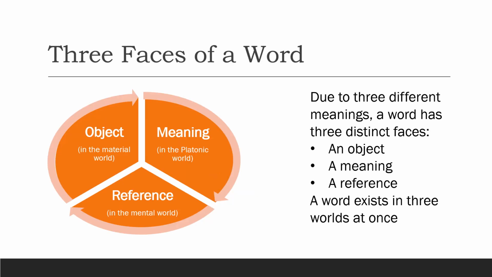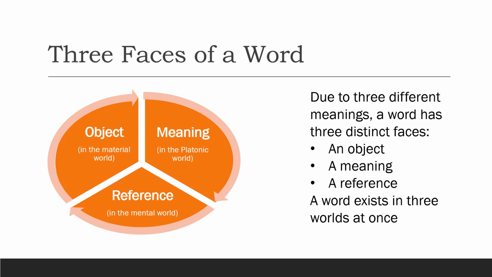We can summarize this idea by talking about a word as the composite of three aspects. Each word can be treated as an object because it exists in this world. Then, each word represents a meaning which exists in a Platonic world. Finally, when words are used to describe something, then they are also referencing an object different from itself.